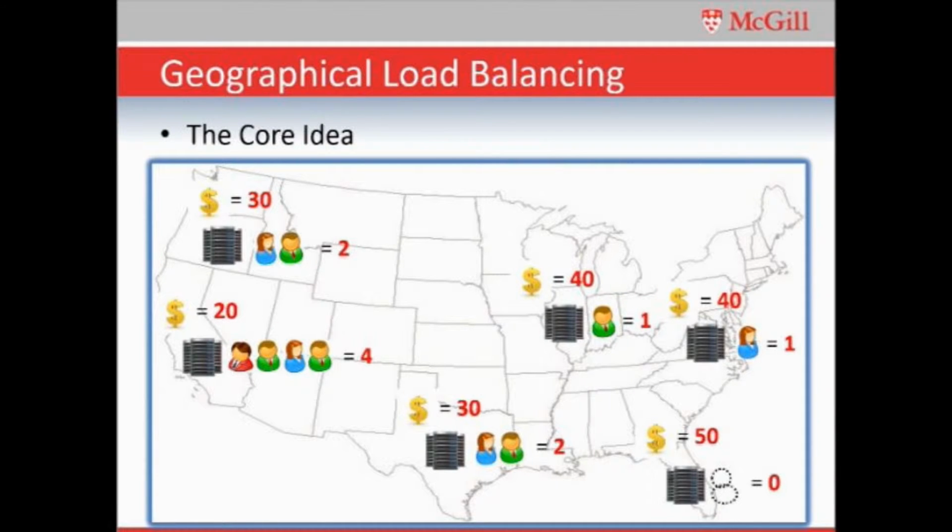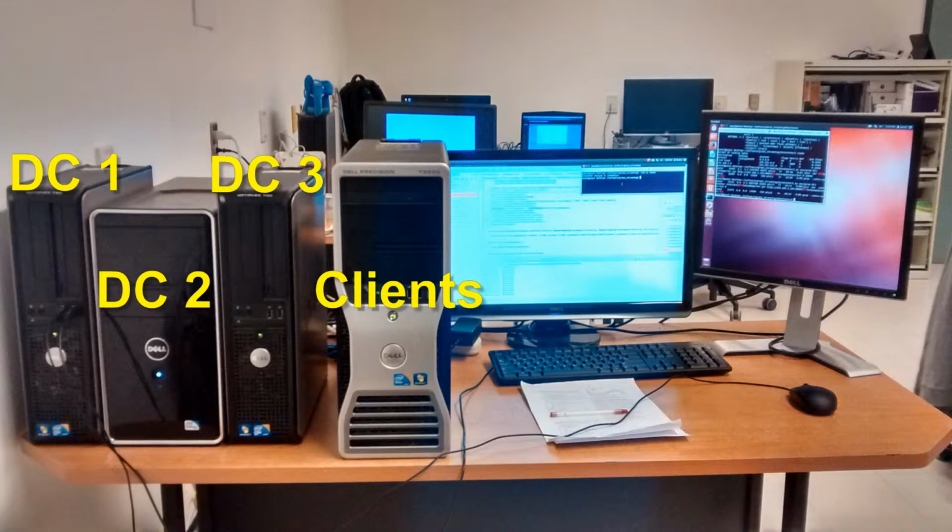Geographical load balancing is useful for many applications. In this demo, we show how to leverage the GLB framework to reduce energy cost, using a video streaming system as an example. We built a small prototype testbed to demonstrate the effectiveness of GreenStreaming. We used the left 3 machines to emulate 3 data centers in 3 different locations, and use the rightmost one to generate traffic from the clients. So let's go to the demo.